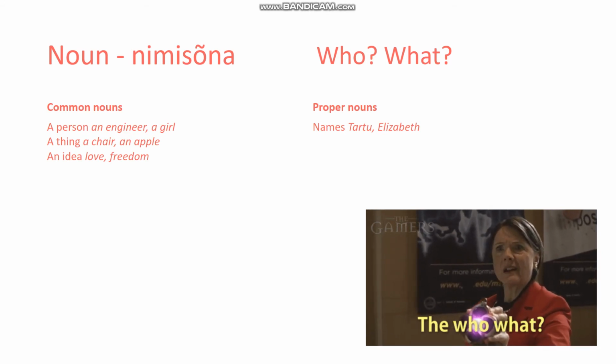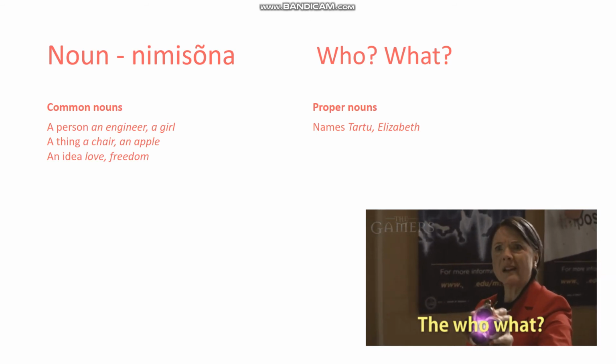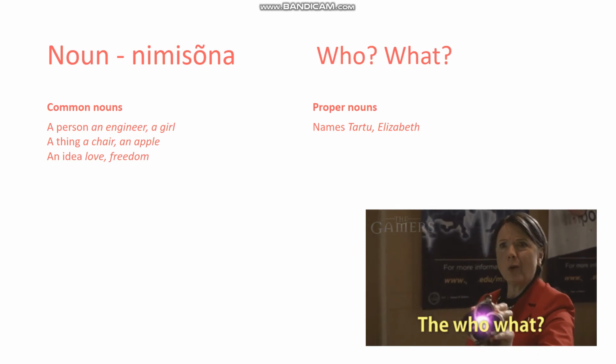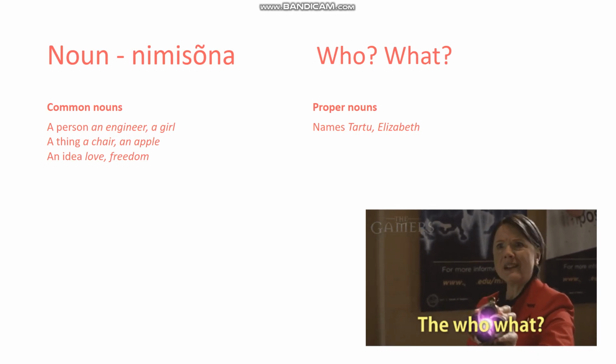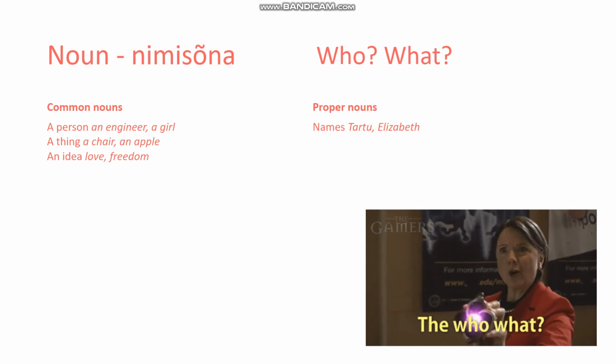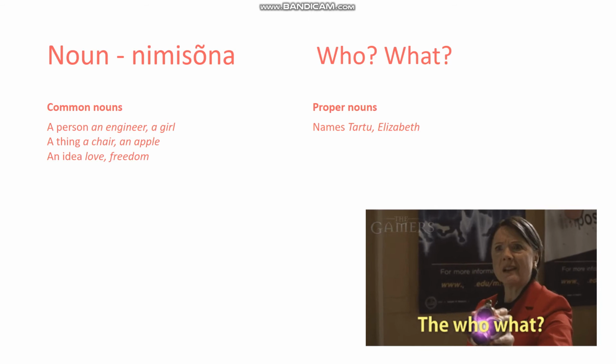So it's one out of a group, a type of person. An example for a thing could be a chair, an apple, a television, a device, anything that represents something that is not alive.